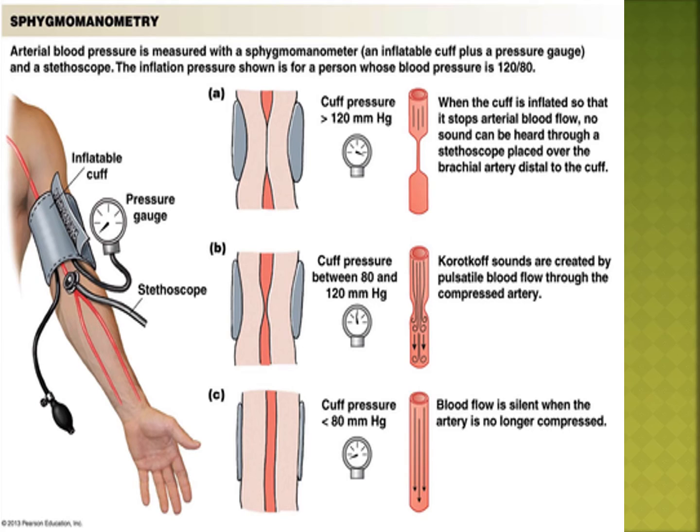Hypertension means high pressure, a rise in blood pressure. Low blood pressure is hypotension. Okay, hypertension, hypotension. Everybody has seen this when the doctor checks.